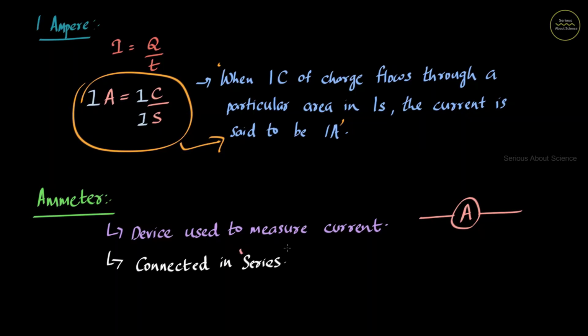Now here the series connection means that suppose I consider any two circuit elements A and B. These elements A and B are said to be connected in series if the same amount of current flows through each of them. That is, if I take a current I to flow through both A and B, then they can be said to be connected in series. So again, remember that ammeter is always connected in series with a circuit.